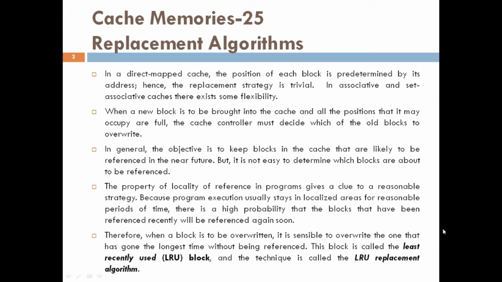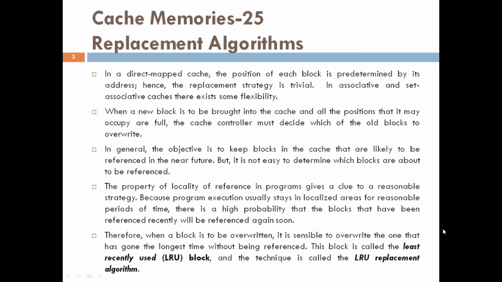This is an important issue because the decision can be a strong determining factor in system performance. In general, the objective is to keep blocks in the cache that are likely to be referenced in the near future. However, it is not easy to determine which blocks are about to be referenced. The property of locality of reference in programs gives a hint to a reasonable strategy, because programs usually stay in a localized area for reasonable periods of time.